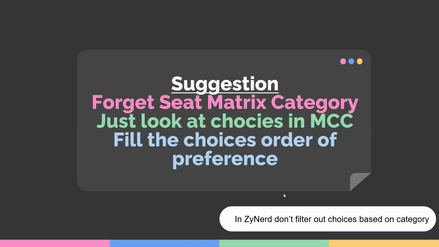In spite of all that, we always suggest that you look at the choices and forget about the category, because it creates confusion. Don't look at the seat matrix at all. Just check if every seat available in the seat matrix is available in your choice list. That is enough. After that, fill in choices as per your order of preference, irrespective of whichever category you belong to. Don't miss out a choice because it belongs to a different category.